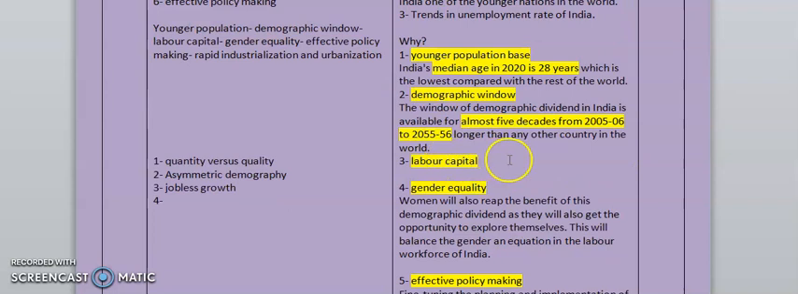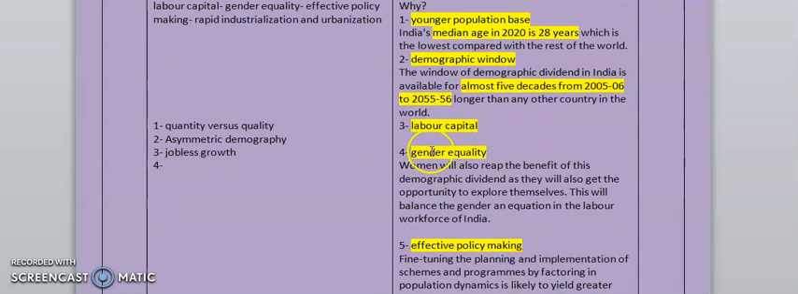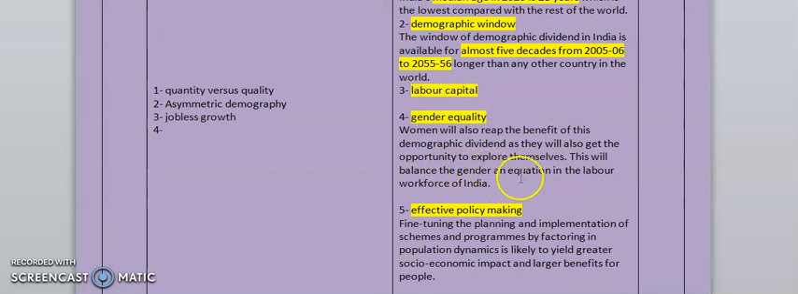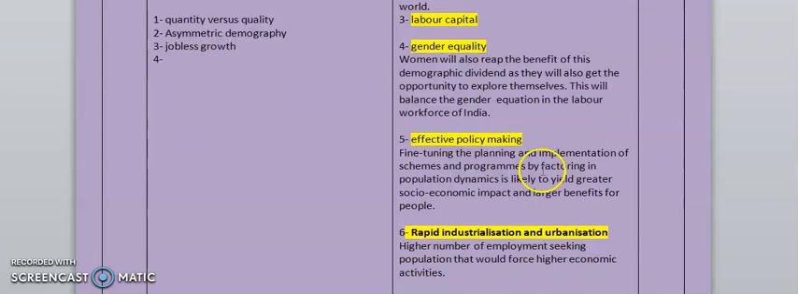Third, labor capital. You can explain the point on labor capital. The fourth point is gender equality. Women will also reap the benefit of this demographic dividend, as they will also get the opportunity to explore themselves. This will balance the gender equation in the labor workforce of India. It will help to create a gender equal society.